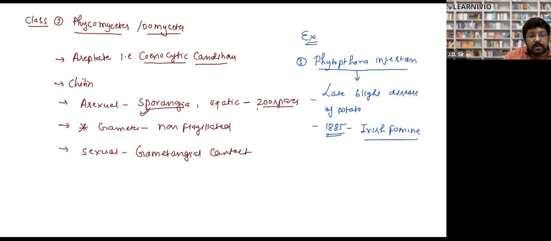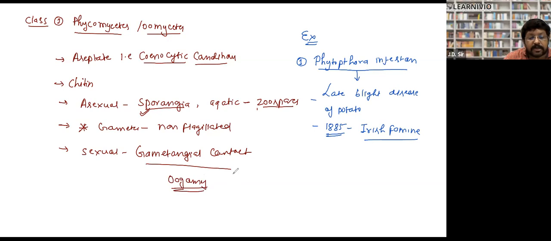Now the second class is Zygomycetes. The earlier class we call oomycetes because sexual reproduction takes place through oogamy.